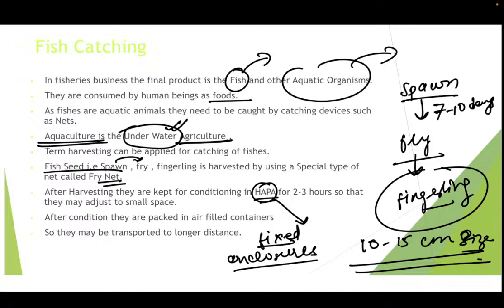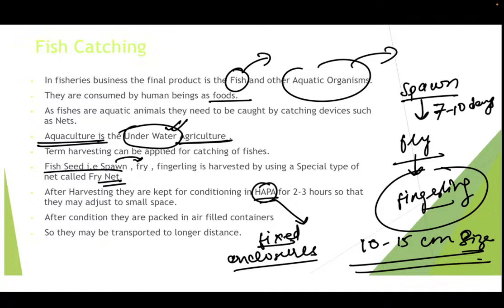Hapas are the fixed enclosures, and they are similar to inverted mosquito nets. I hope you all have seen the mosquito nets at your home. If you just go on inverting those mosquito nets, that forms a particular hapa. And this hapa is specifically made of polyethylene netting, and these are joined by nylon threads. So this is known as the hapa. Hapas are the fixed enclosures, and in these types of hapas, the fishes are harvested.